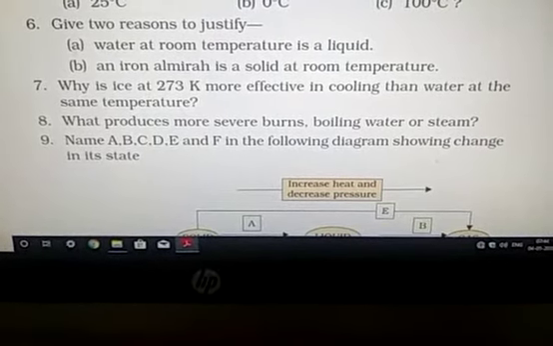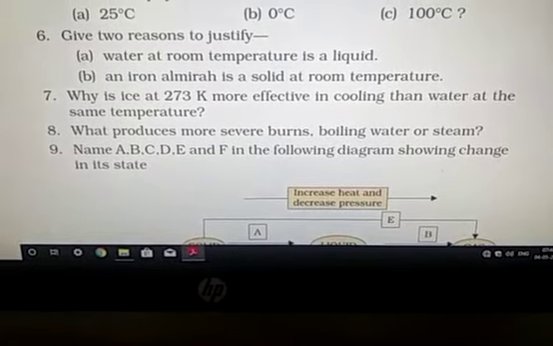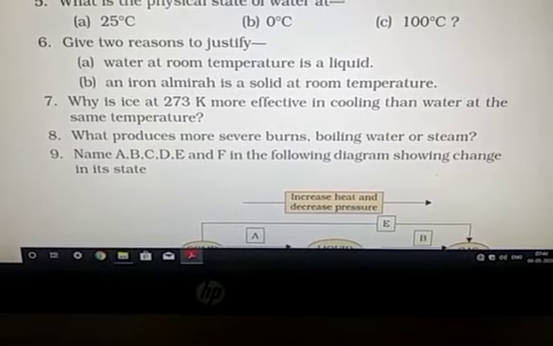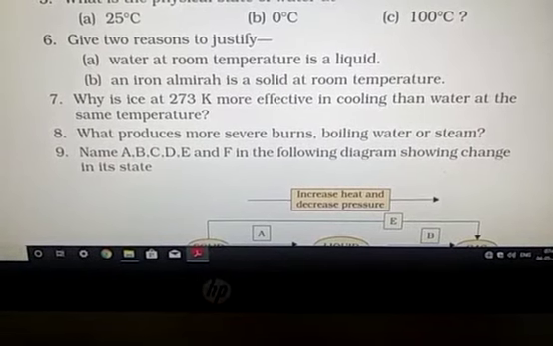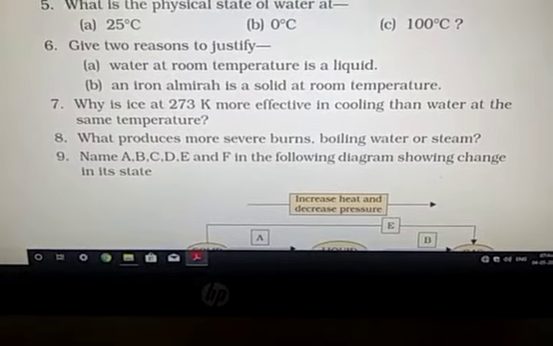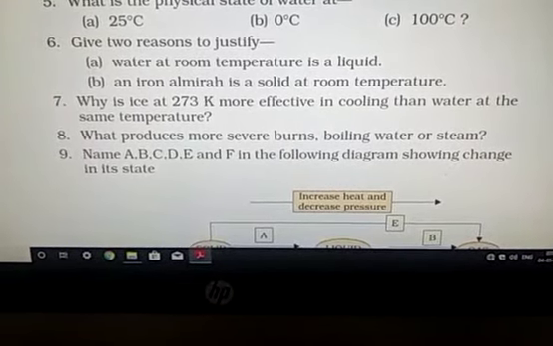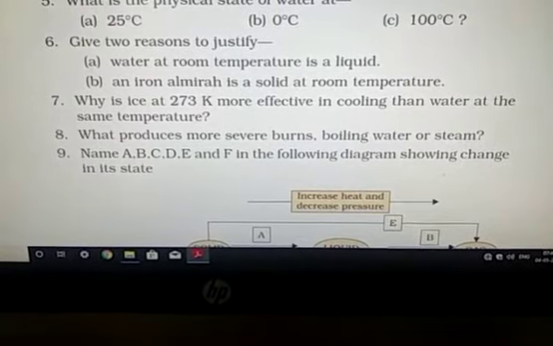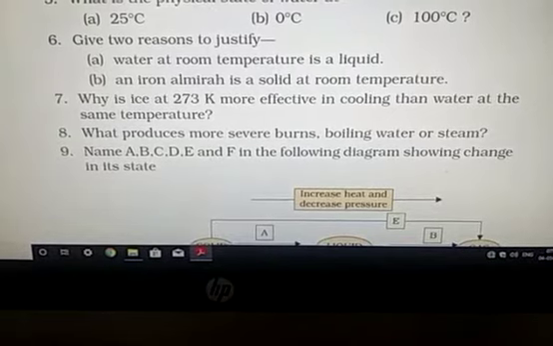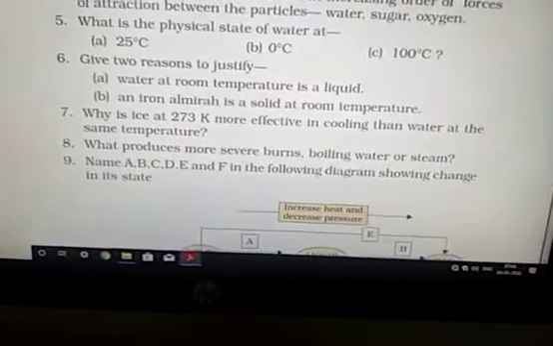Listen again. Steam has more energy equal to latent heat of vaporization than boiling water at the same temperature. This is the reason steam releases more energy, reaching the same temperature, hence it gives more severe burn in comparison to boiling water. Now question number 9.